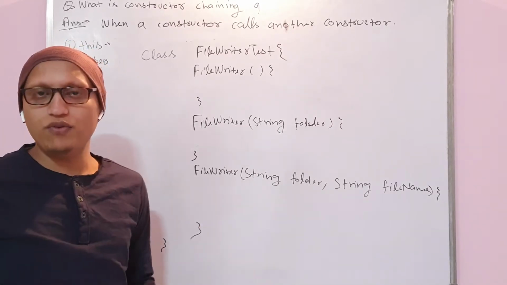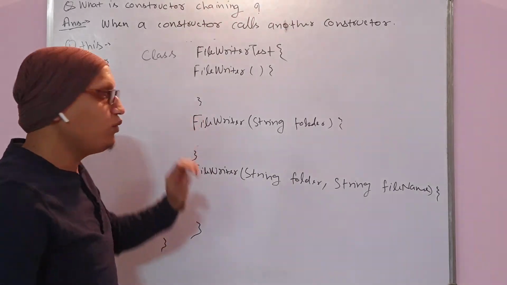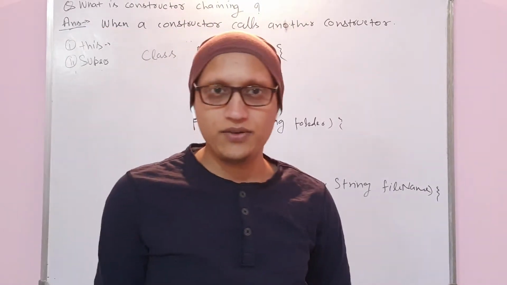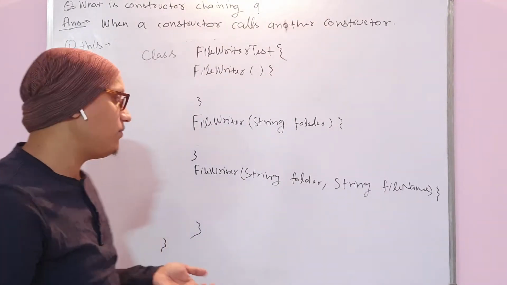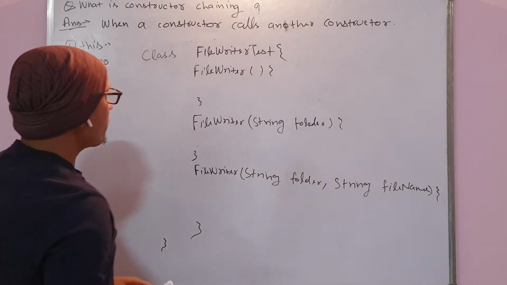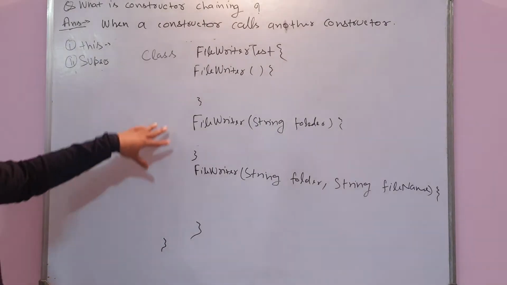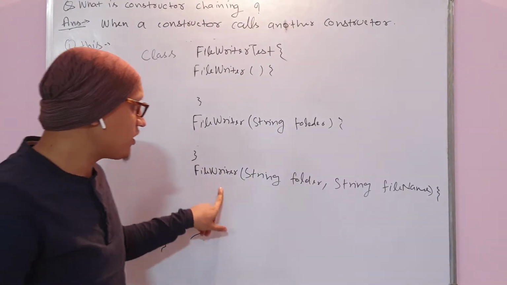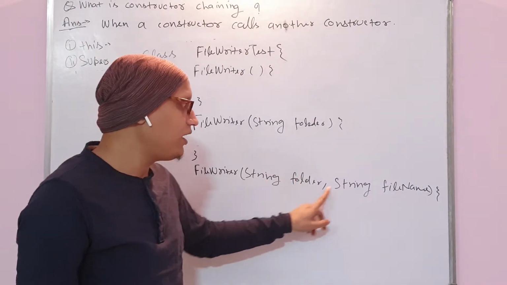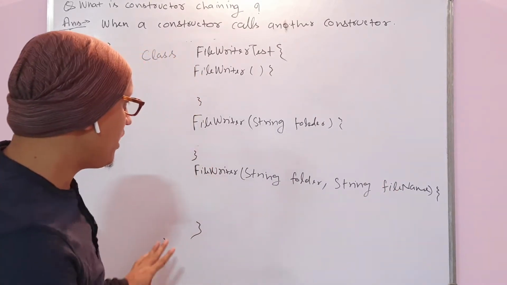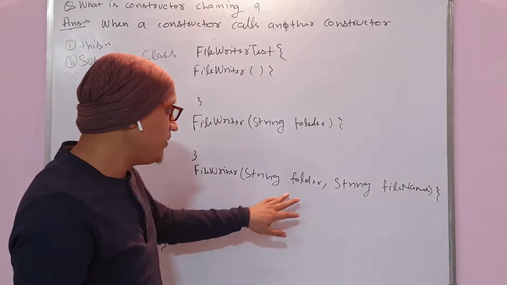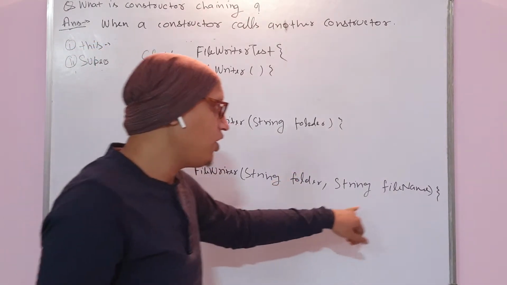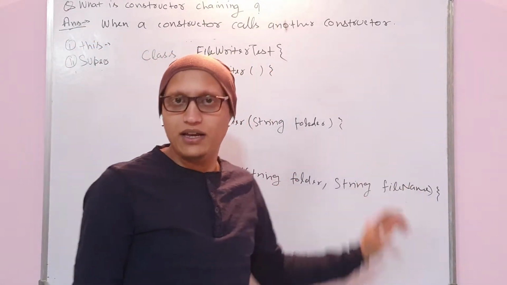Generally in a constructor we don't perform any operation. Generally in a constructor we initialize the variables, that's it. But here suppose we have something to write in the constructor itself. So I have a scenario that there will be one constructor where you can pass the folder and file name location, so that whatever content you are going to write will be written in this specific folder or in this specific file itself.